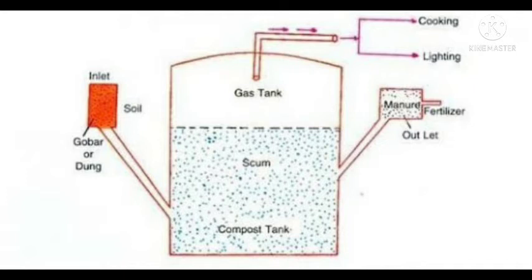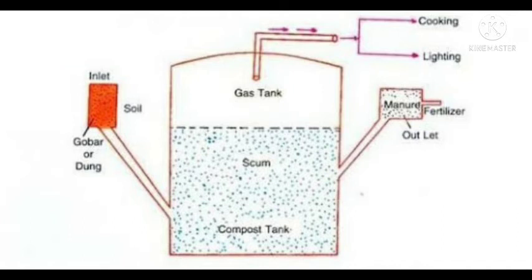In this tank, biogas is produced due to microbial activity, and a pipe connected to this tank supplies the biogas to nearby houses.